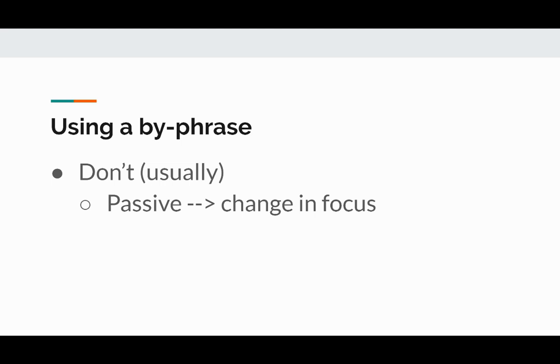And that means that the agent is not important. And English prefers active voice. Close to 80 to 85% of written and spoken English is in active voice, because if we know the agent, in English, we prefer to use active.